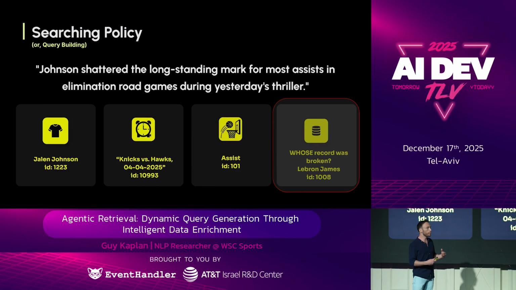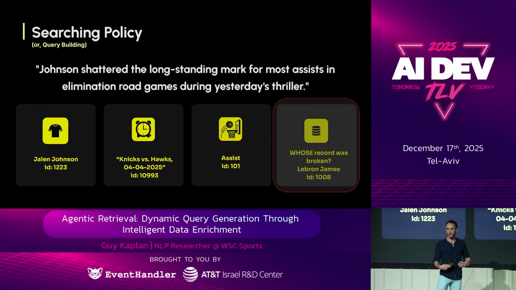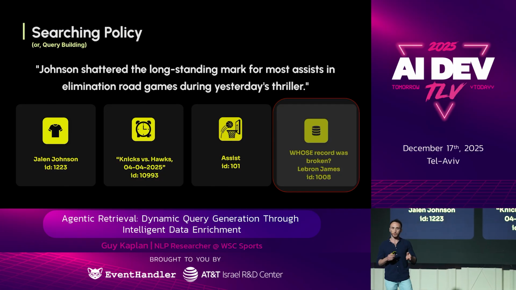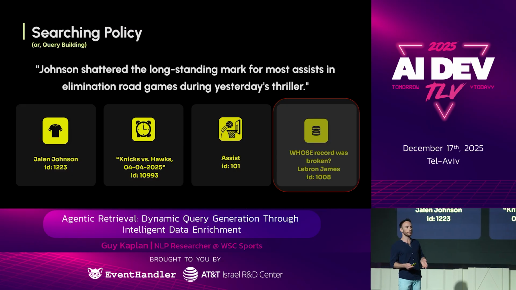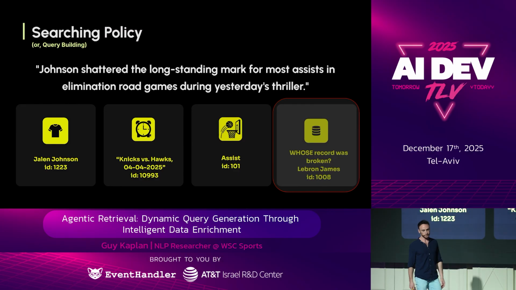Remember, we're looking for a clip that broke the record, and LeBron James is not in it. So using this entity in our input will introduce noise. Now, in the best case, we'll just have no candidates using it. In the worst case, we'll have noisy candidates. Maybe a clip of LeBron James playing against Johnson or something like that.